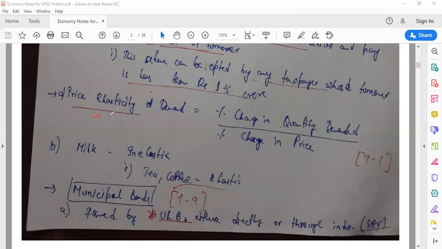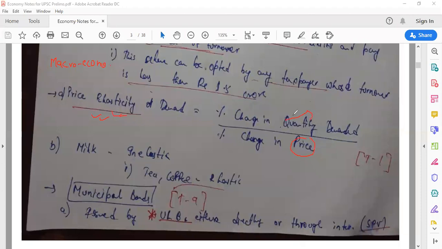Now, price elasticity of demand. This is a very important concept which you have to understand, because if you're reading macroeconomics, they do ask these basic questions, right? So what is price elasticity? Understand this. Price elasticity of demand means percentage change in quantity demanded upon percentage change in price. So if on a change of price, the change in quantity demanded changes a lot.